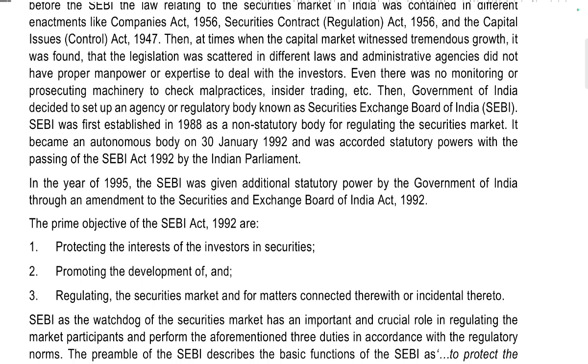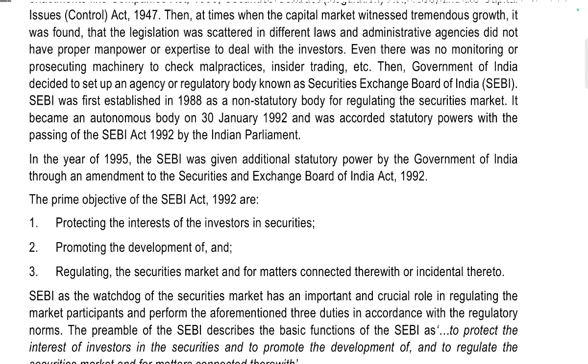There was even no monitoring or prosecuting machinery to check malpractices, insider trading, etc. The Government of India decided to set up an agency and regulatory body known as the Securities and Exchange Board of India.